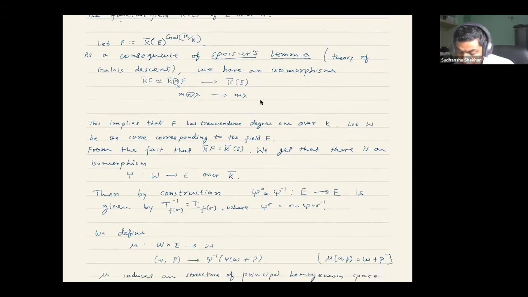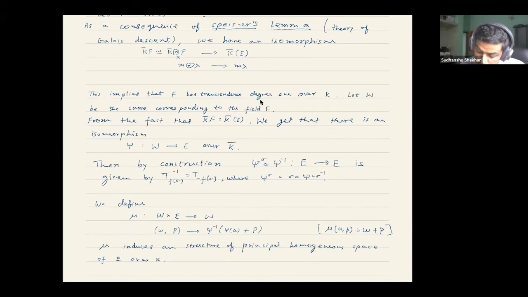Now it essentially follows from the way we have constructed this psi, and also a little bit of calculation which I have skipped here. You will recognize this if you compare it with the connecting homomorphism which I have discussed before.